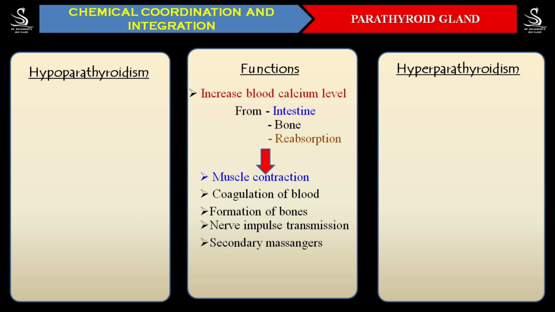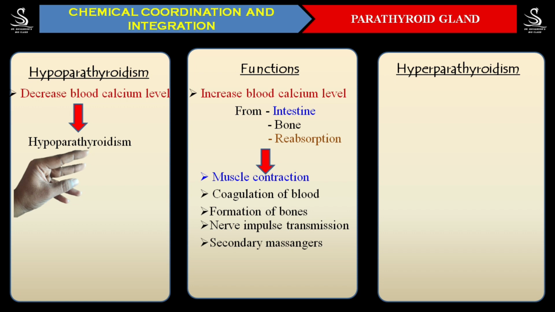Suppose now, if the calcium level starts to drop in our blood, then what will happen? Hypoparathyroidism is going to occur, meaning a decreased blood calcium level is going to be found. That condition is called hypoparathyroidism. By that time, you might be observing the hand over here, which has become non-contractile, stiff. That condition is called hypocalcemic tetany.